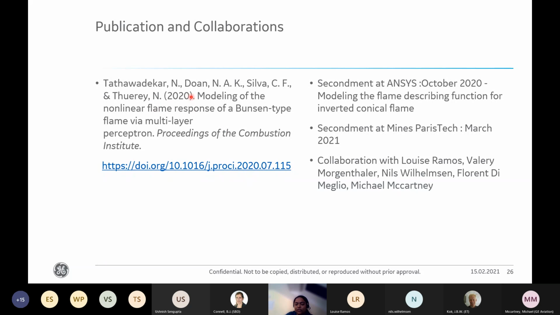In the end, I would like to show the details of my publication and secondment. I started my industrial secondment with Ansys in October 2020, and I'm working on applying methods developed to model FTF of a Bunsen flame to the data of an inverted conical flame provided by Lewis. And I also plan to start my secondment with Mahle in March 2021.